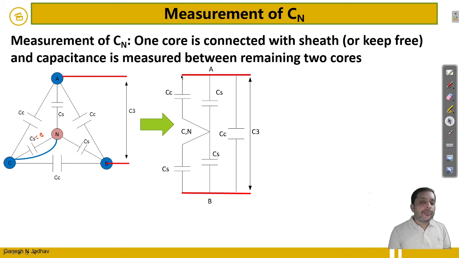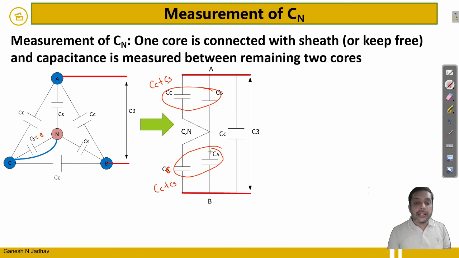Here you will observe that there is a CC between A and C, and between C and B there is one more CC. So CC and CS are in parallel. So these two will give you CC plus CS, and these two will give you CC plus CS. And these two are in series. So when two equal capacitances are in series, the equivalent is half.